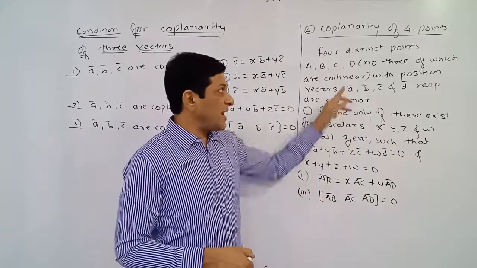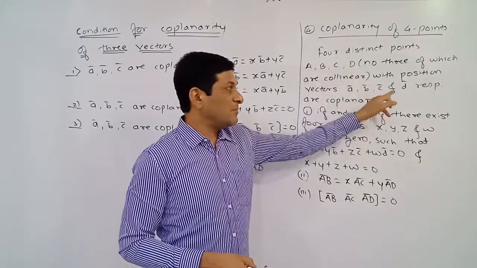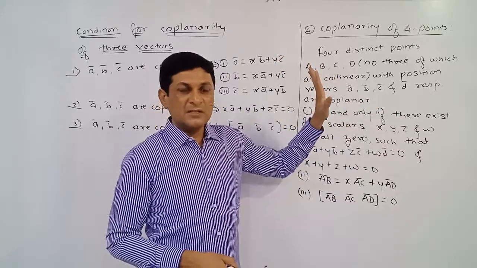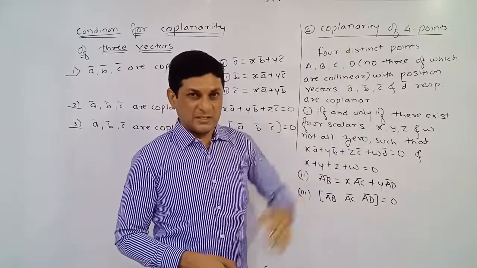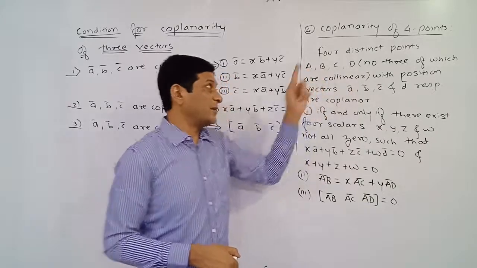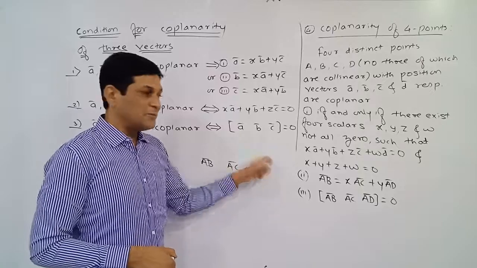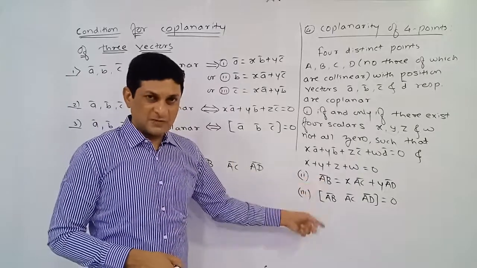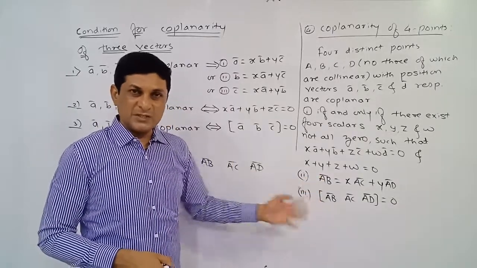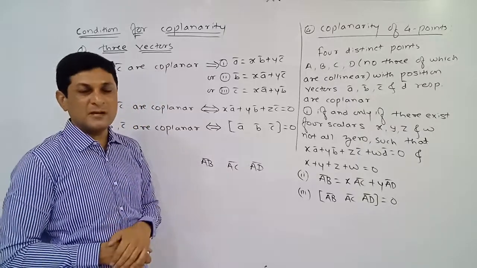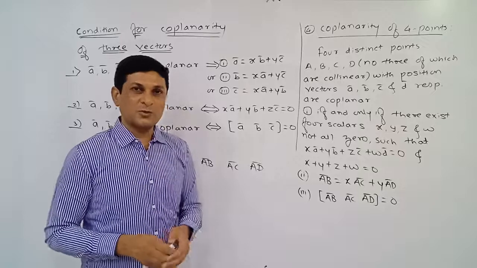So if the position vectors a bar, b bar, c bar, d bar of these 4 points are given to us, then we form three vectors using these 4 points, which are AB bar, AC bar, AD bar, and we have to check which condition these vectors satisfy. If these conditions are satisfied, we can say that the vectors are coplanar, and vectors being coplanar means indirectly the points are also coplanar.